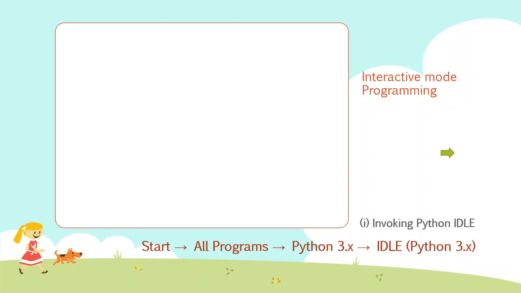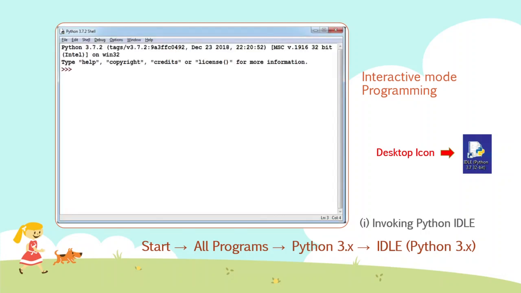Your IDLE screen will appear. Or else, on the desktop, you can double click on the icon IDLE Python 3.7 32-bit so that the IDLE screen appears. It will look like this.